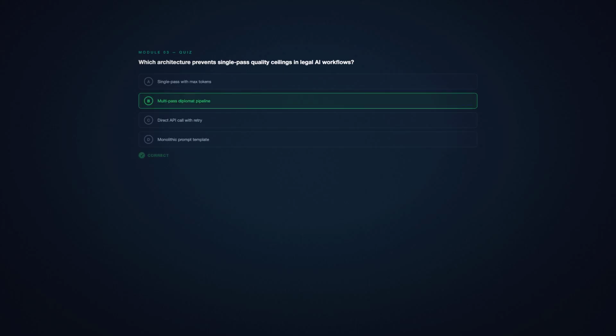Every lesson ends with a multiple-choice quiz that tests whether you actually understood the material, not trivia, real scenario-based questions that force you to apply the concepts. Which architecture handles privilege isolation? What pattern prevents single-pass failures? You have to think like a legal engineer to pass.